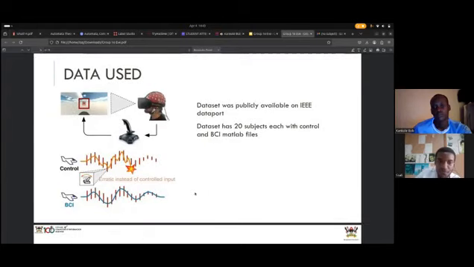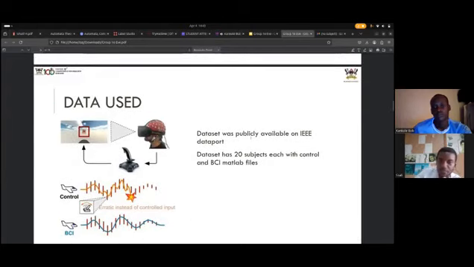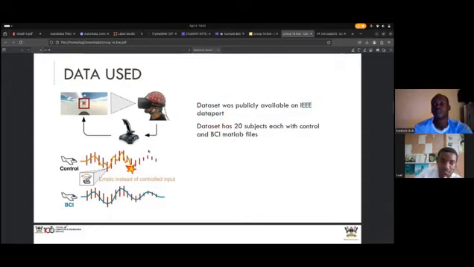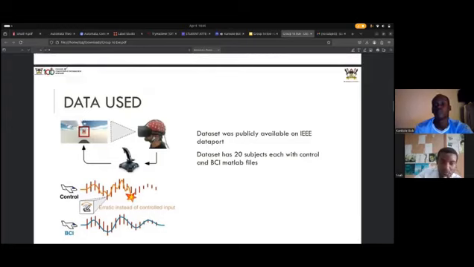And the dataset we used to train our model, this image here, describes it all. The dataset was publicly available on IEEE DataPort, and it contained 20 subjects, of which 2 had noisy data, so we didn't use them for analysis that much. Every subject was performing a flight simulation task where they had a joystick like this one here, and this is what they were seeing inside these VR glasses. Each of them had this headband, which we're calling a brain-computer interface, which measures the EEG signals. They were supposed to control this joystick and make sure they don't collide with the boundaries that you can see in this image. It was called the boundary avoidance task.